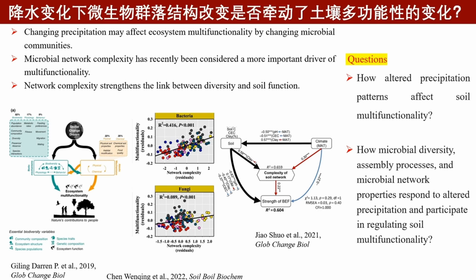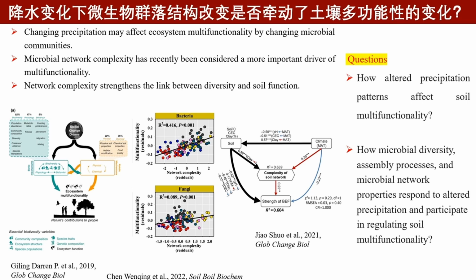Therefore, our study aims to address the following questions. 1. How does altered precipitation affect soil ecosystem multifunctionality? 2. How do microbial diversity, assembly processes, and network properties respond to altered precipitation and participate in regulating soil multifunctionality?